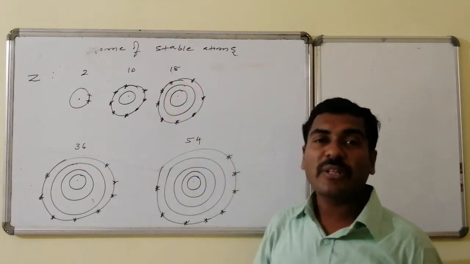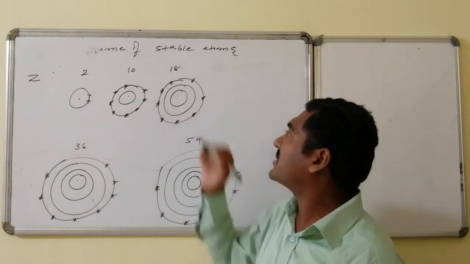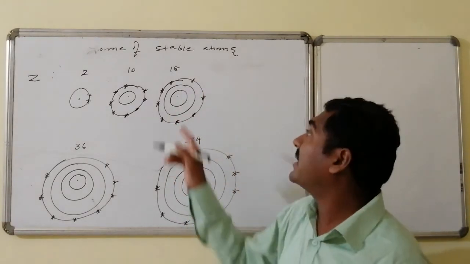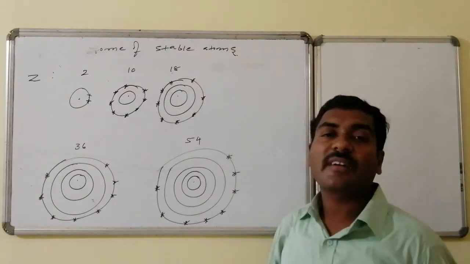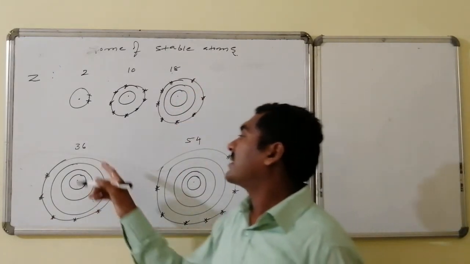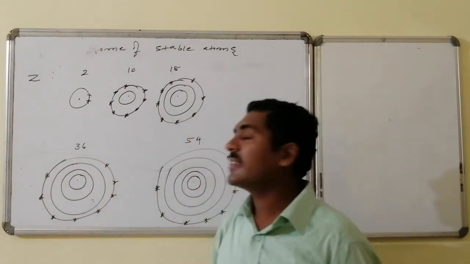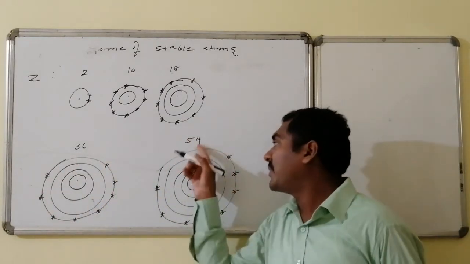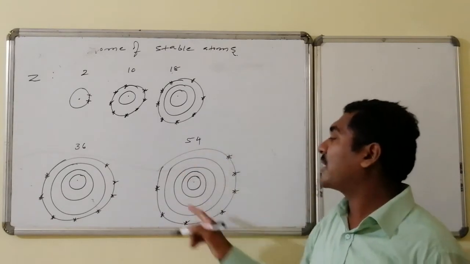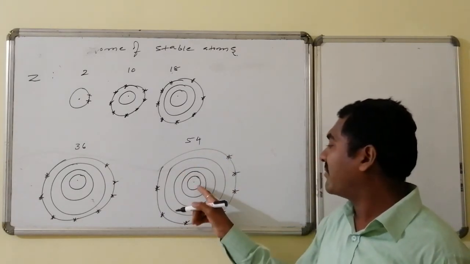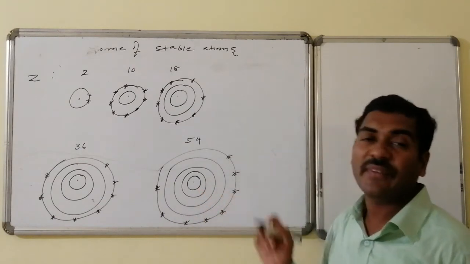For 18 electrons, 2 plus 8, 10 electrons are completed, and the remaining 8 electrons are present in the third orbit. Similarly, the 36 electron atom holds 8 electrons in the fourth orbit, and the 54 electron atom holds 8 electrons in the last orbit, the fifth orbit. 1, 2, 3, 4 and 5.